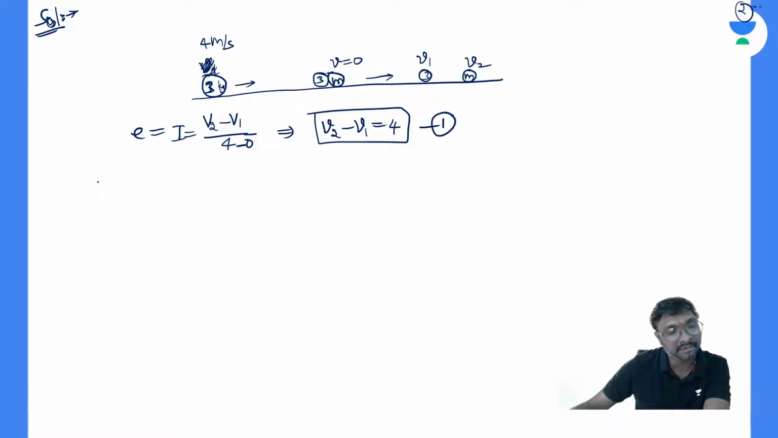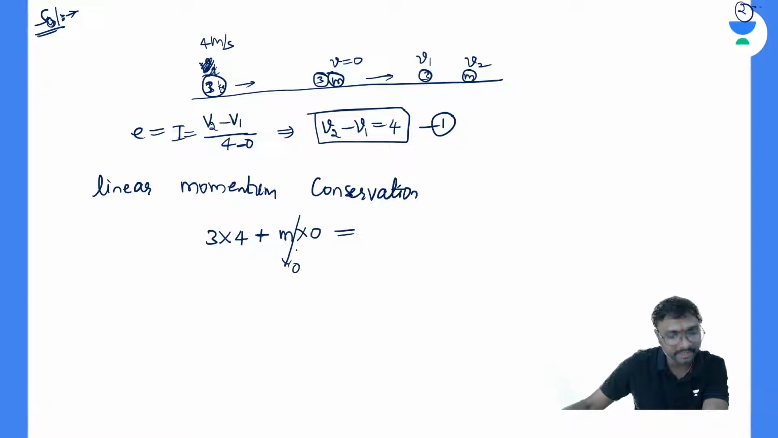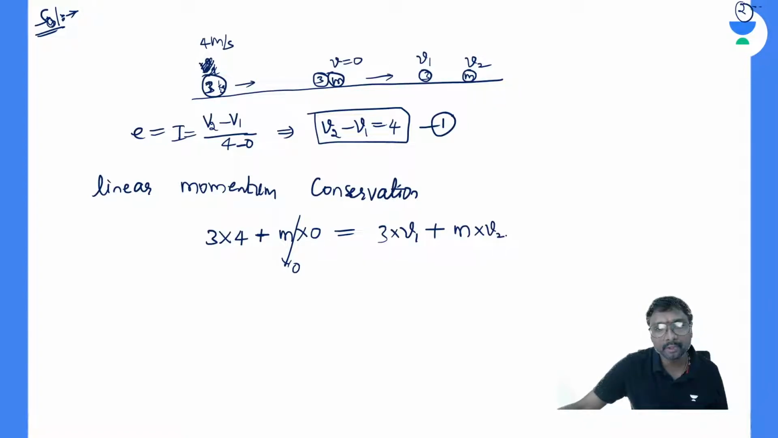What is it? The linear momentum conservation equation, right? What is that linear momentum conservation, everyone? So first one, 3 kg into the velocity you are having, 4, plus the second one. Initial one is mass m into its velocity 0. So this total will become 0, right? It is equal to, after that what is happening? That 3 kg is moving with a velocity v1, 3 into v1, plus mass m kg is moving with that v2 velocity, if you just observe, right?